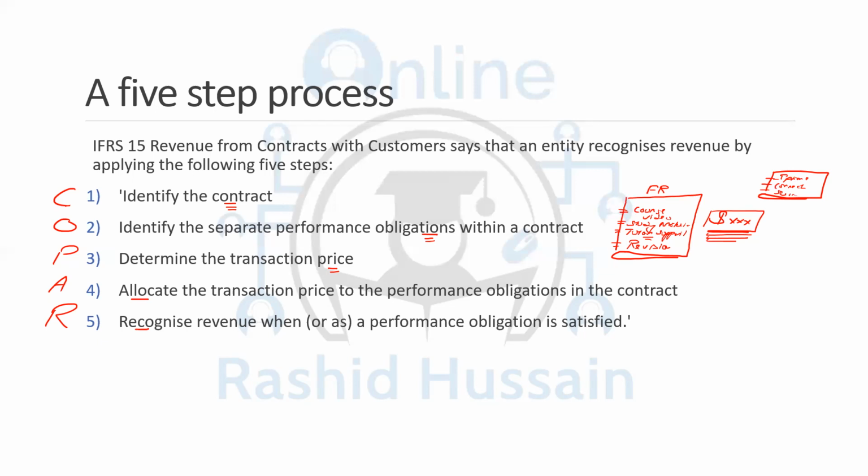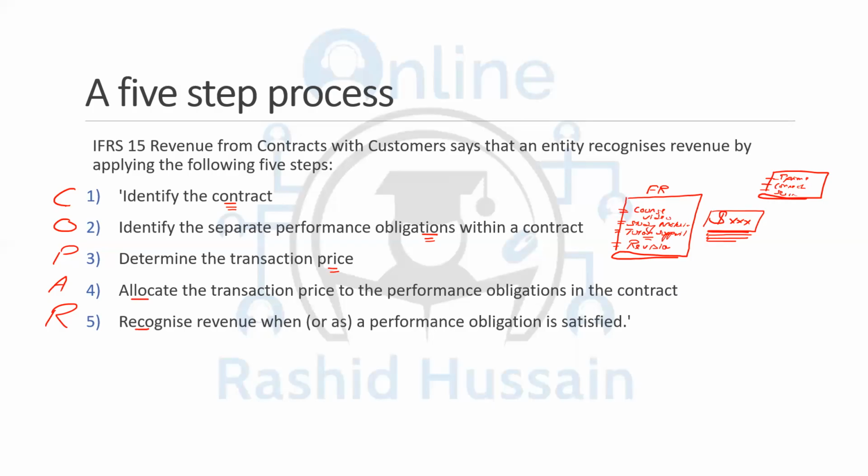So there are many things within the consideration. It can be a fixed consideration, a variable consideration, or a non-cash consideration. For example, you're not paying in cash; instead, you're giving shares in exchange. Someone getting services from my company says we are not going to pay you cash, instead we are going to give you shares in our company.